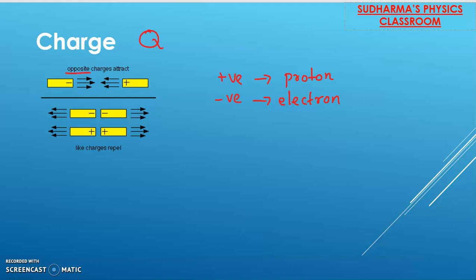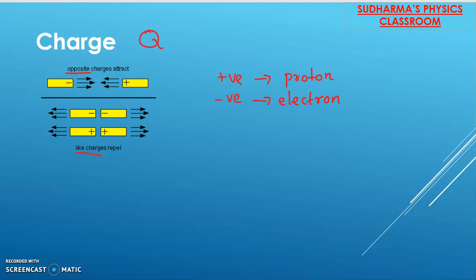Unlike charges means opposite charges. That means positive and negative charge will attract, and negative and negative, that means they are similar charges, they will repel each other. And positive and positive, again like charges, similar charges, will repel each other. These are the basic properties of charge.